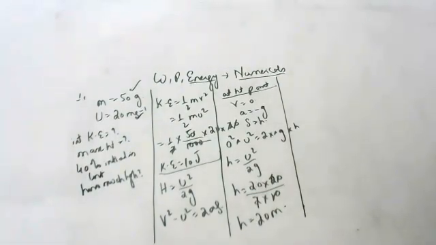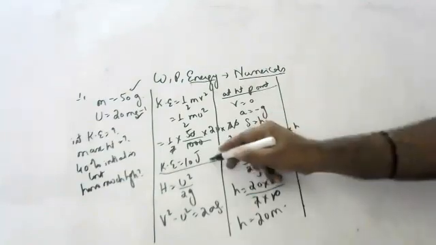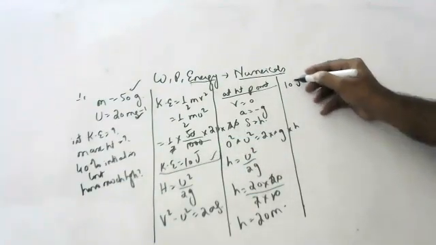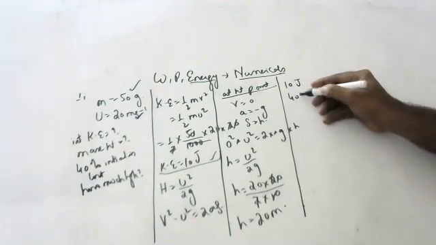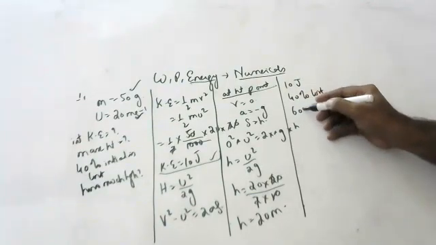Next question: if 40% of the initial kinetic energy is lost against the air friction, what is the maximum height reached? See children, we got 10 joules. 40% lost means 60% is there.